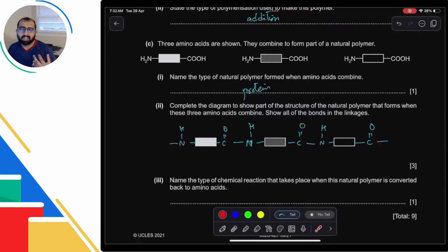If you don't write them, unfortunately you'll lose a mark. Many students ask, do we have to show the brackets around it? Brackets are optional, bonds are not optional. Similarly, sometimes you might see that you are going to do this with N. That's also acceptable, but you don't need to do it.